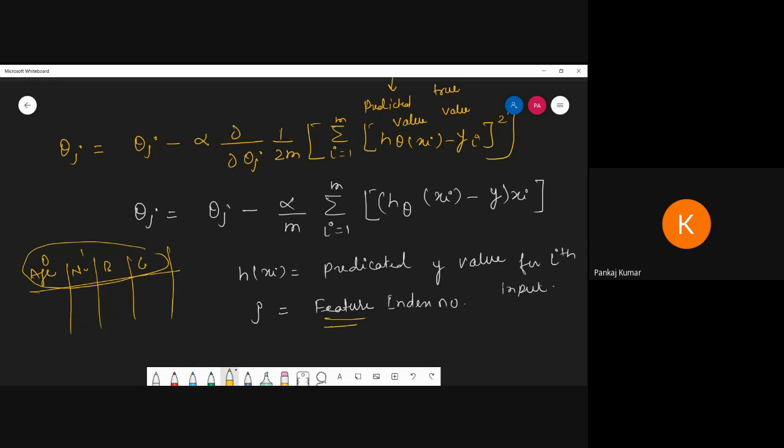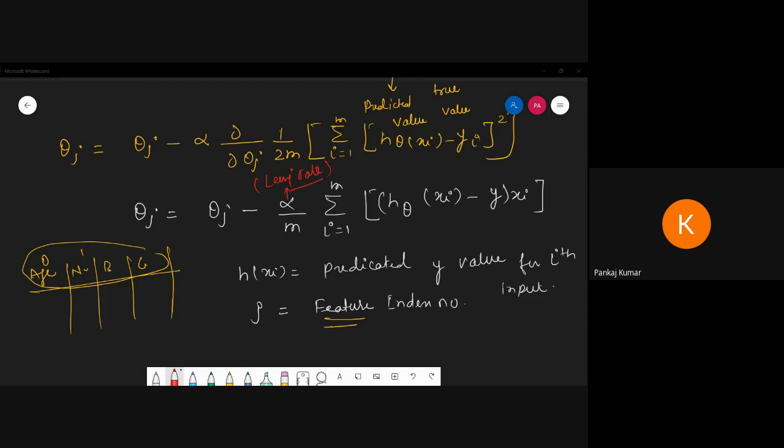Okay, and here, what is the meaning of alpha? So alpha is denoted as the learning rate. So how fast your model will learn. The learning rate alpha can be 0.1, 0.2, like this, up to 1.